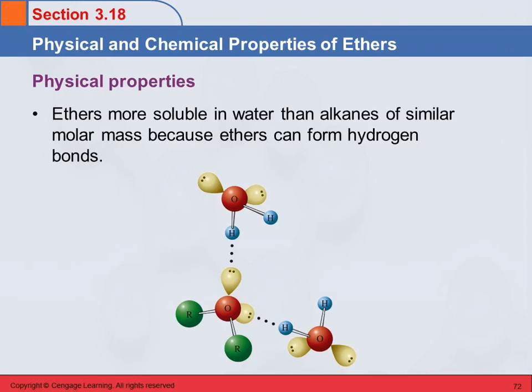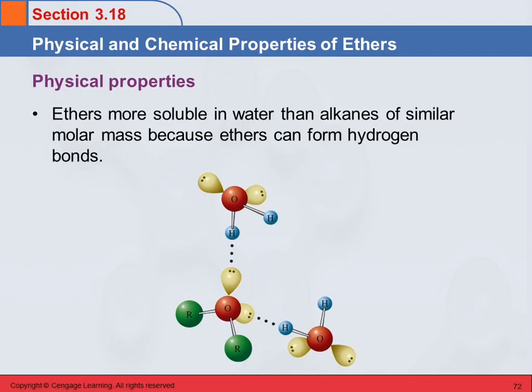And here's an illustration of the interactions between an ether and water. Ethers, that oxygen didn't affect the boiling point very much, but it is going to affect the solubility, because this oxygen can interact with the water molecules. It can hydrogen bond with water molecules, but not with itself.